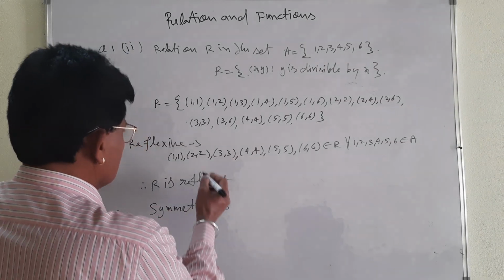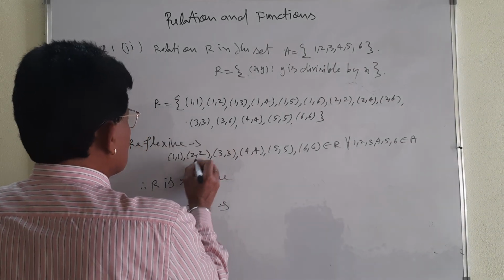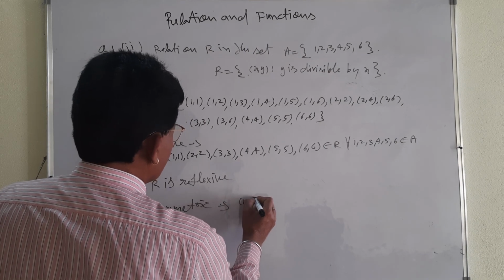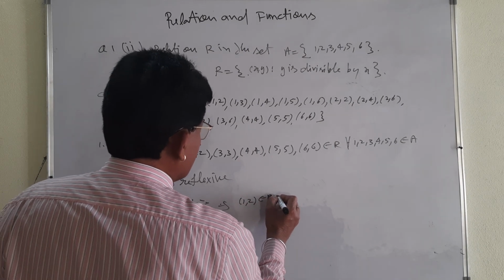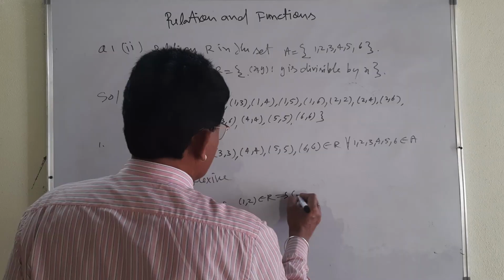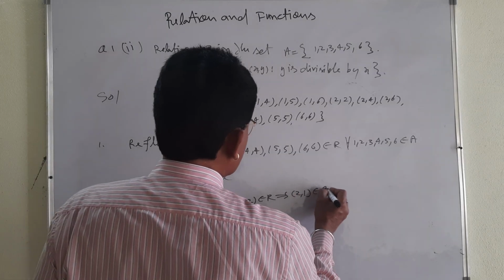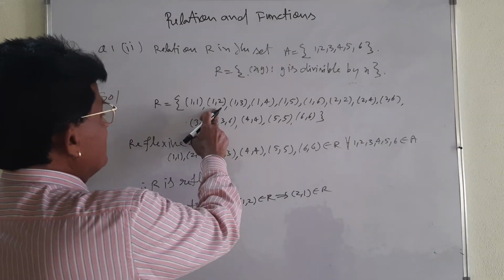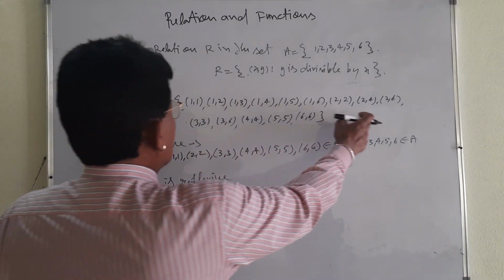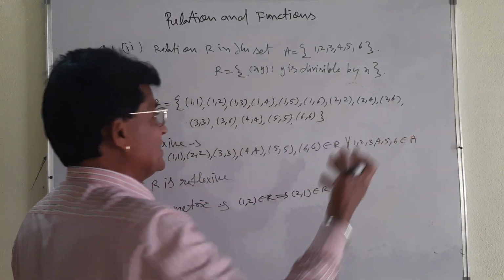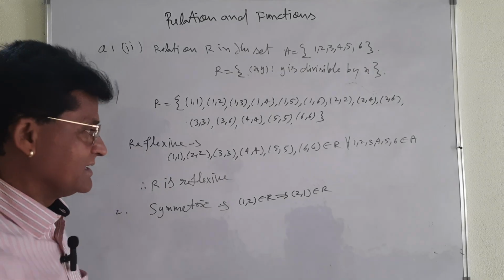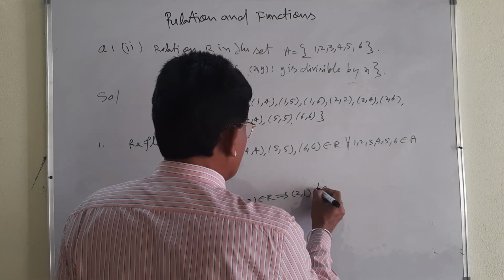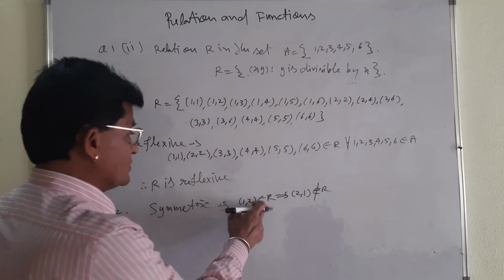Let me take another thing. First of all, let me take (1, 2). (1, 2) belongs to R, which implies that for a symmetric relation (2, 1) also belongs to R. You see, is (2, 1) there or not? (1, 2) is here, but (2, 1) is not there. Only one is sufficient. (1, 2) belongs to R, (2, 1) does not belong to R. My dear student, it is reflexive but not symmetric.